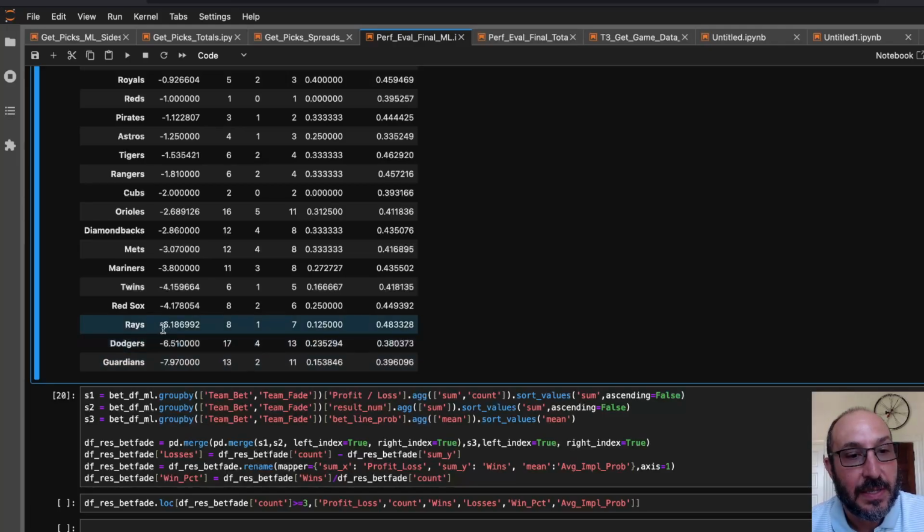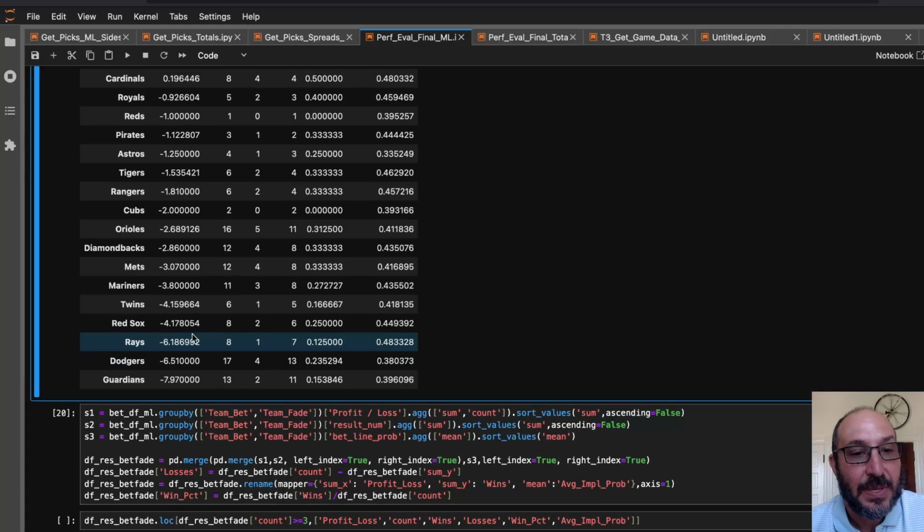So that's it. The Rays, interesting, we only bet on them 8 times, but every time we bet against them, except for one, we lost. So that's also interesting how badly that went. But other than that, I don't think there's really big lessons to draw on here.